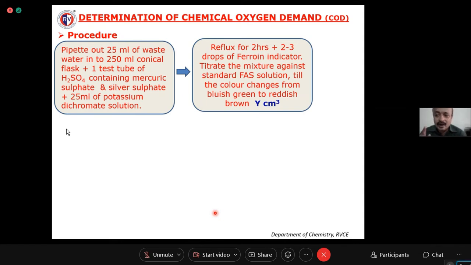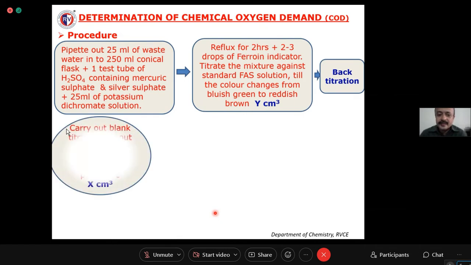The oxidation state of iron changes from Fe+3 to Fe+2. So in the Fe+2 state, it is reddish brown in color. Once the color changes from bluish green to reddish brown, you just stop the titration and note down the reading. That reading will be your back titre reading, and it is represented by Y.